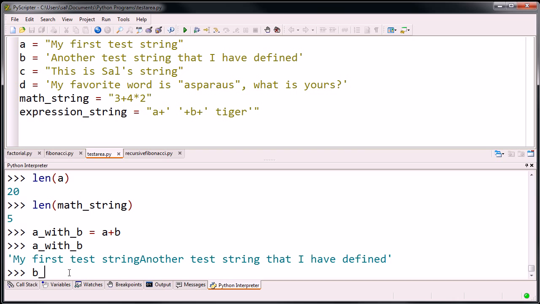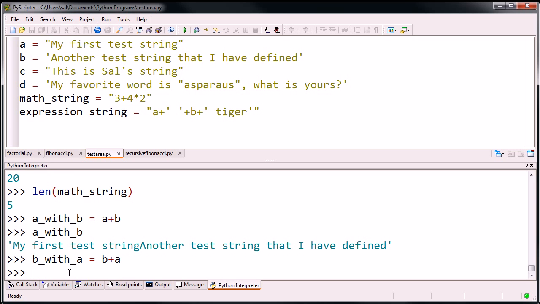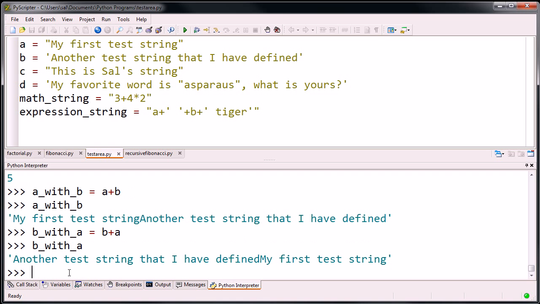And you could go the other way. You could call it B with A. Let's say that is B plus A. And then let's look at what that looks like. B with A. Now it's the other way around. A is added to the end of B. So you can do very, very fascinating strings.